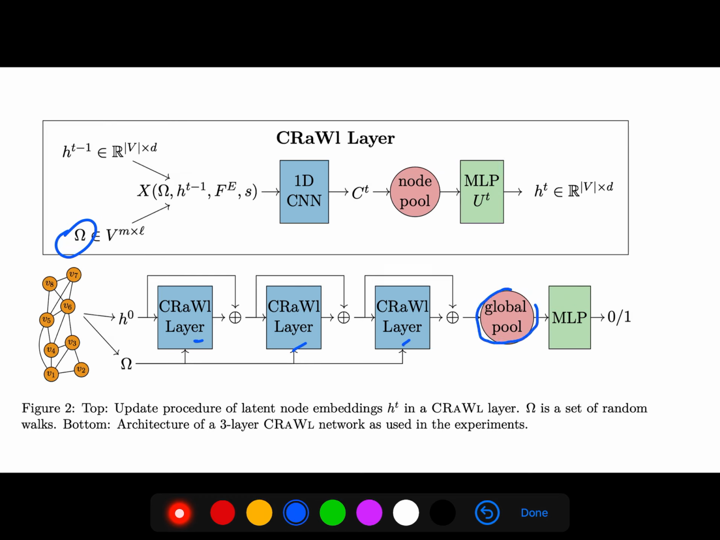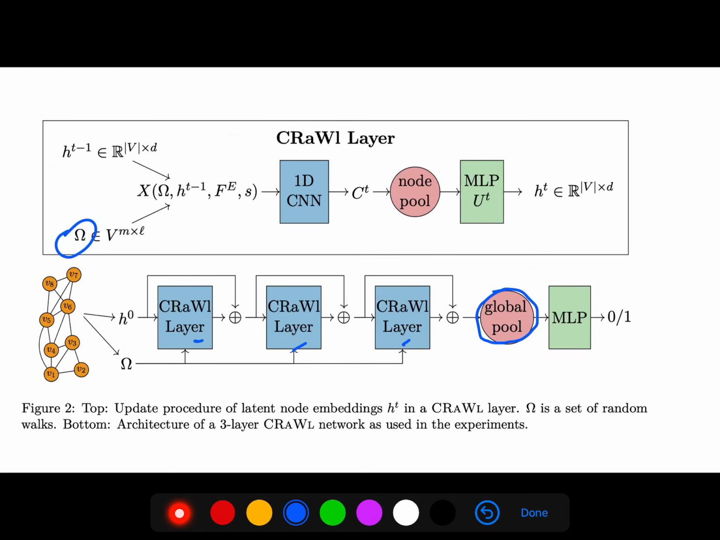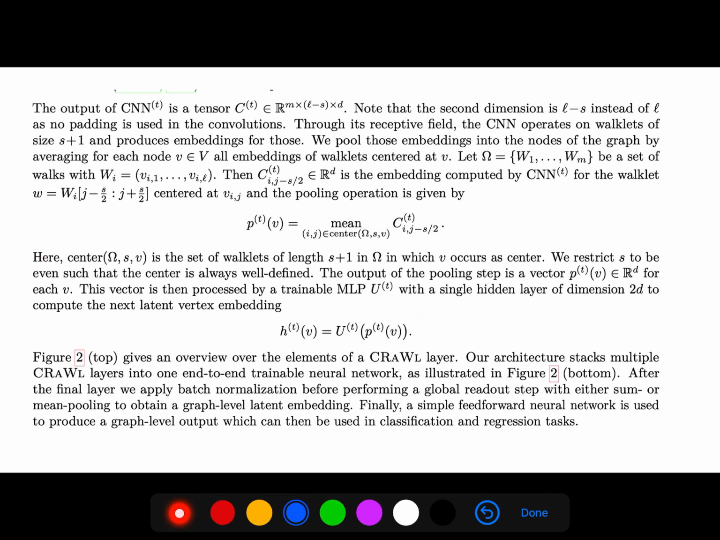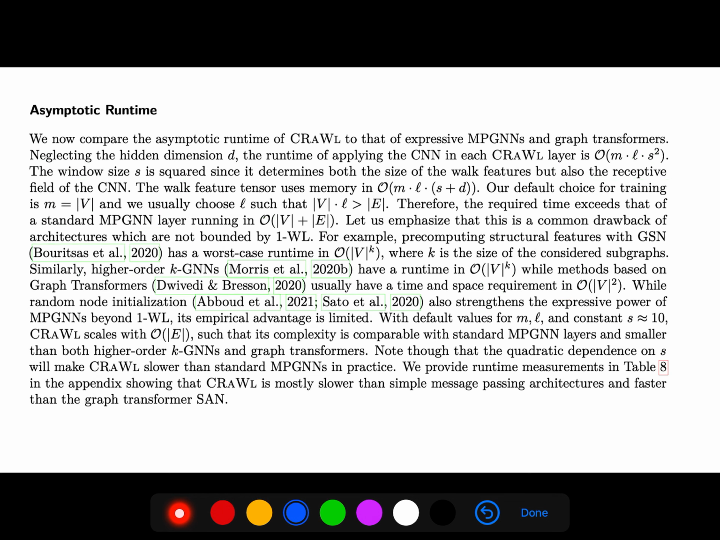Then we give it to global pooling, MLP, and then the output. The output of this convolutional neural network, C, is a tensor. The second dimension is L minus 1 instead of L, as no padding is used in the convolutions. So it is the embedding computed by the CNN for the walklets. Since CRAWL layers are based on iteratively updating latent node embeddings, they're fully compatible with conventional message passing.